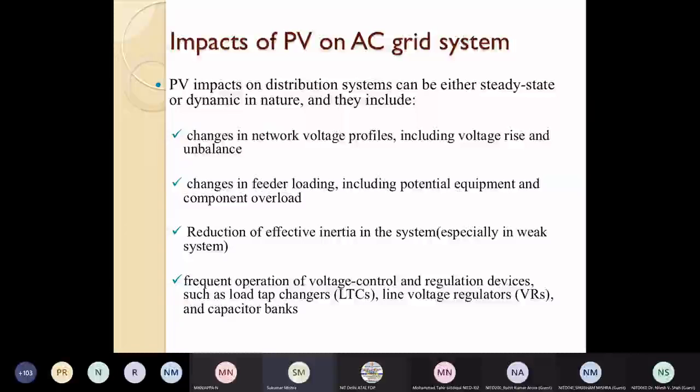Besides, the conventional rotating machines have a lot of inertia. Hence, whenever you switch on a load, immediately the power comes from the inertia of the machine, and the frequency is changed according to the inertia. So this voltage profile and inertia is a big issue. And also you will see how it will impact the loss of the transmission and distribution system.